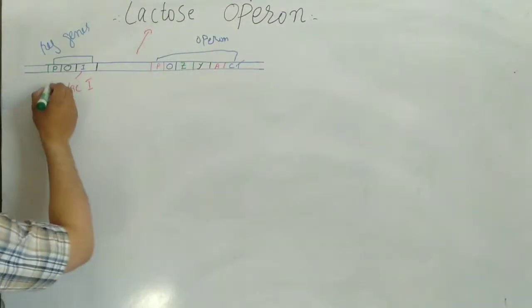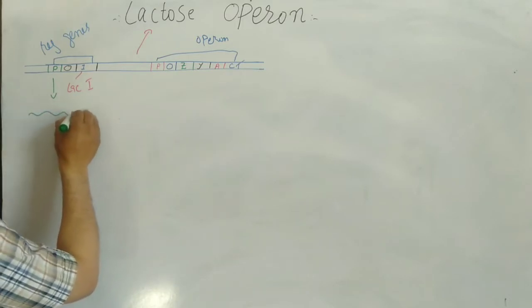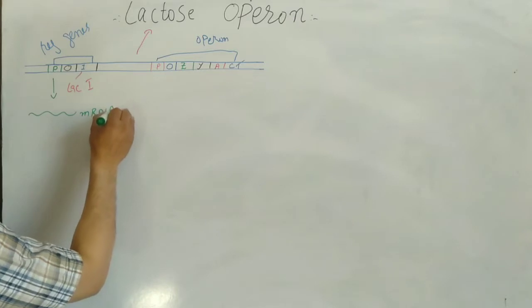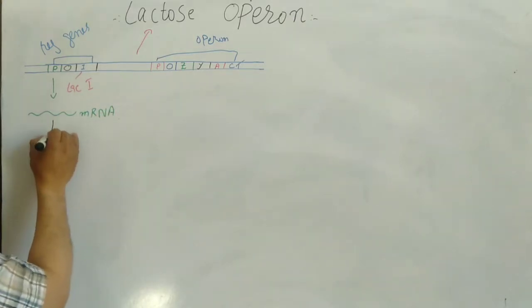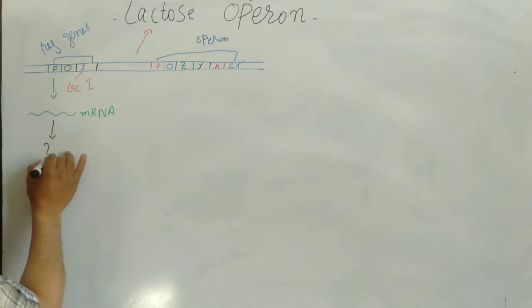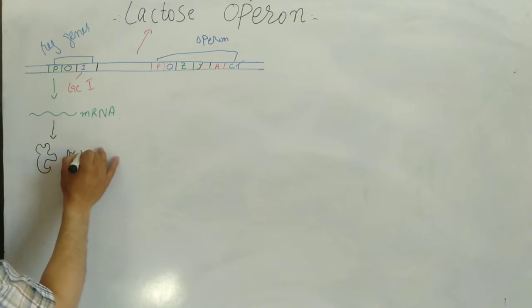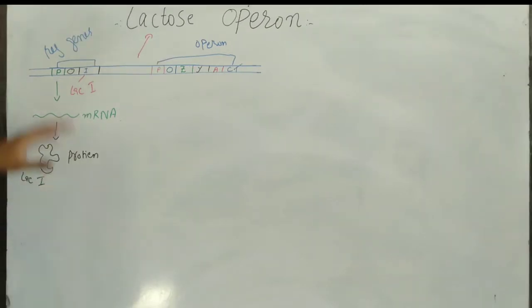Now how? As you can see, we have the RNA, let's suppose the mRNA. From this mRNA we get the inhibitor protein, and this protein is Lac I. These regulatory genes are responsible for that purpose. That's why this whole is the lactose operon.